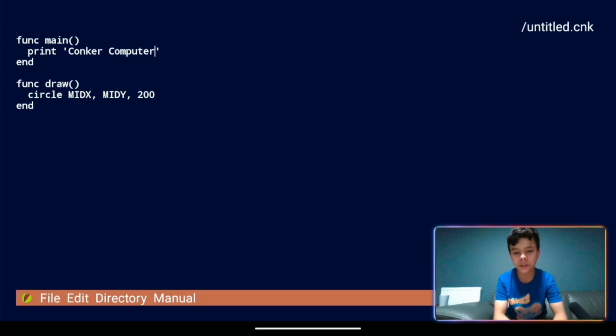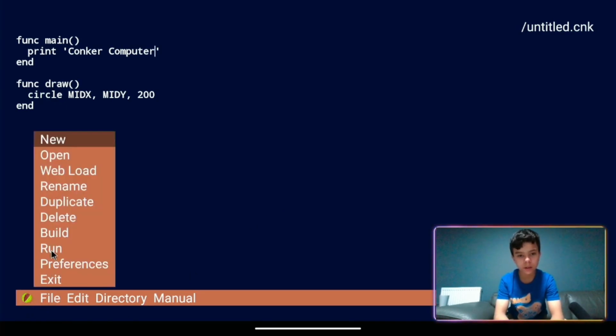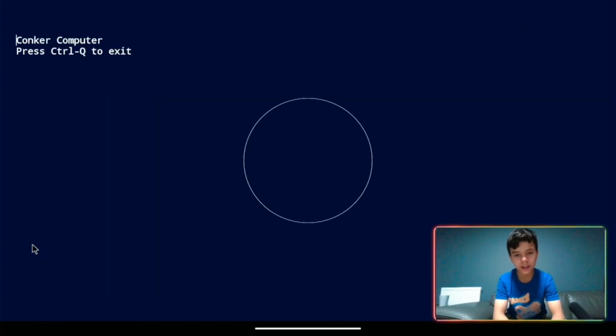So I'm now going to show you a built-in program to Conker, and then show you a demo of a side-scrolling game. So we're just going to go here, we're going to click File, and we're going to click Run. Okay, and as you can see here, we've managed to get a circle on the screen. You'll have this program built into your Conker when you download it.